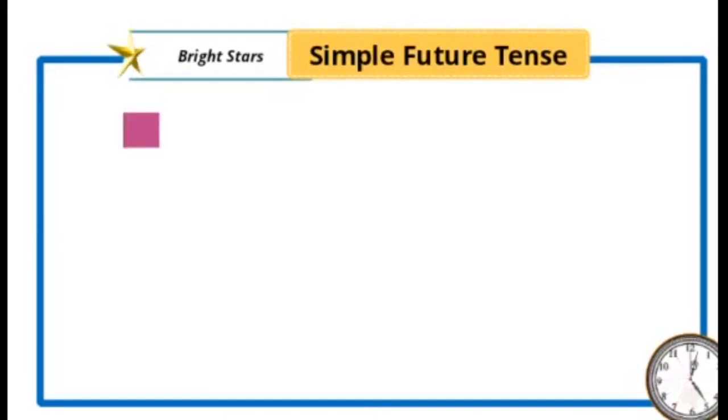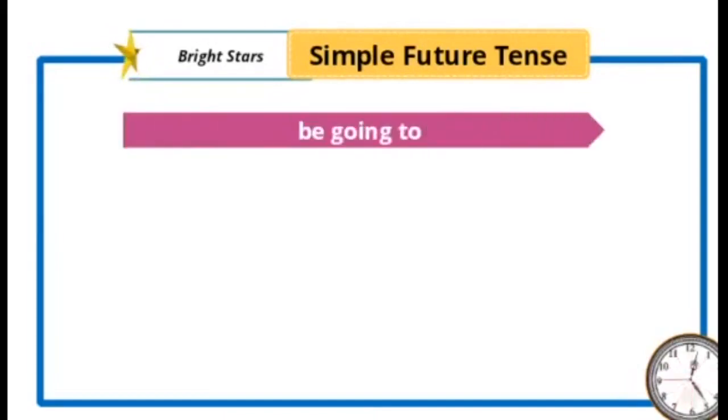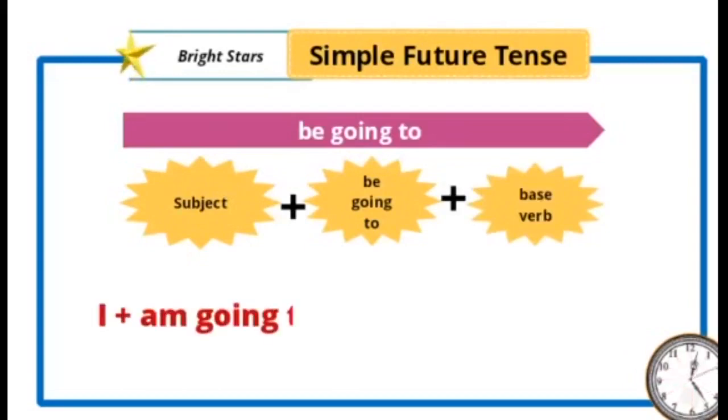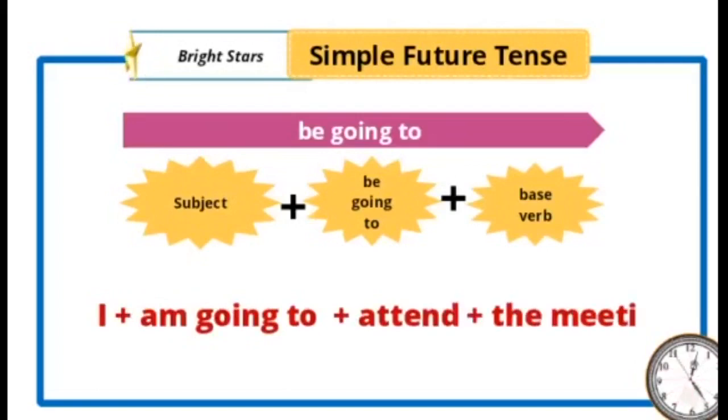My dear students, here is one more important thing you have to keep in mind. Instead of will or shall, we can use be going to for the simple future tense. First we take the subject as usual plus be going to instead of will or shall. Here we use the infinitive form, that is be going to plus the main verb. See one example: I am going to attend the meeting.